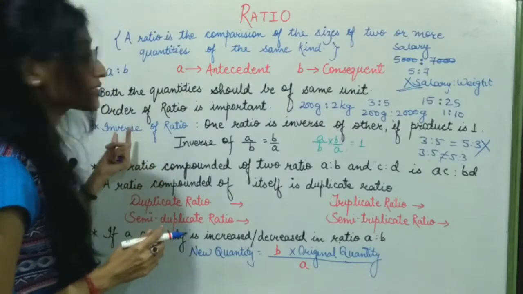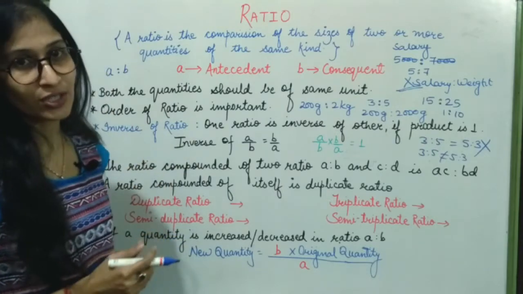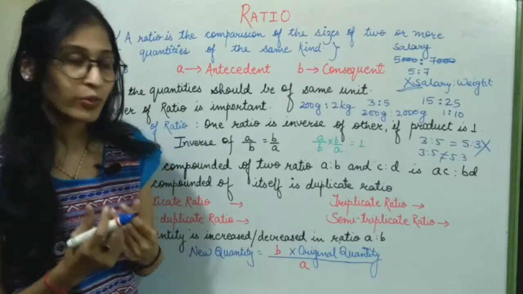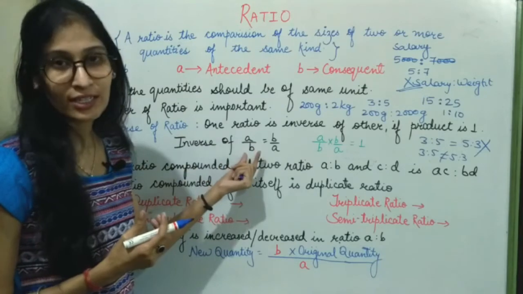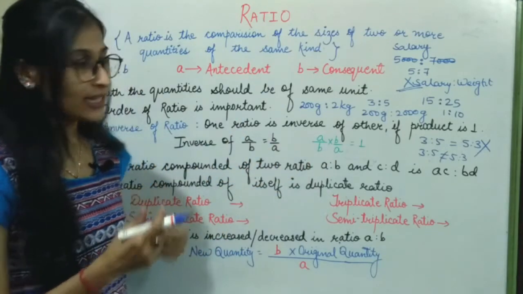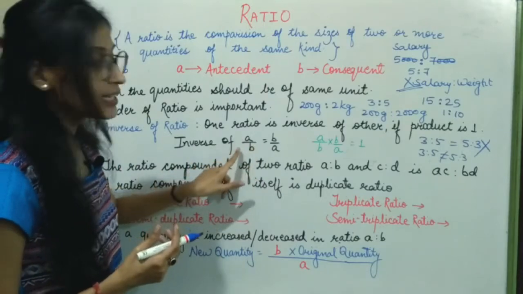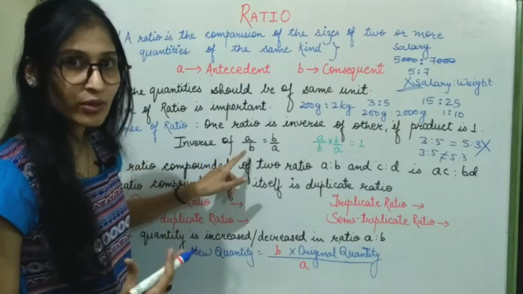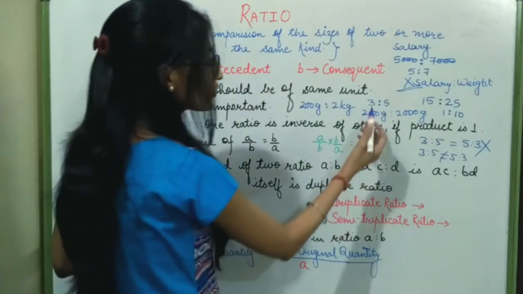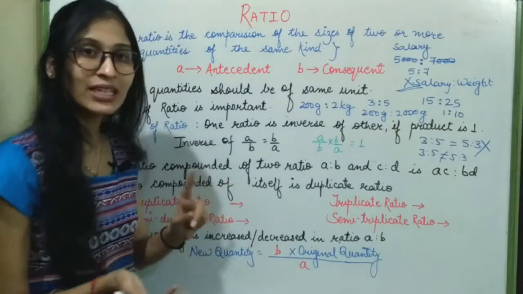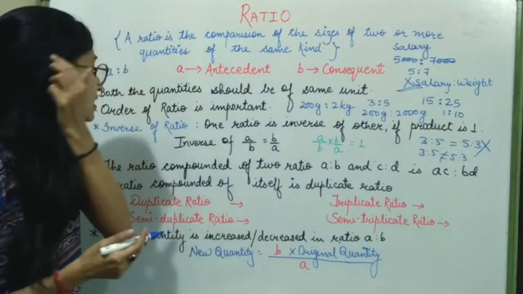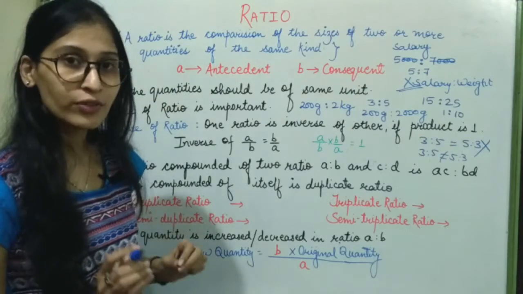Next important is the inverse of a ratio. If I have to find the inverse of a ratio, inverse means the product of the ratio and its inverse should be equal to unity. If the ratio is given as A:B, then its inverse will be B:A. So the inverse of 3:5 will be 5:3.